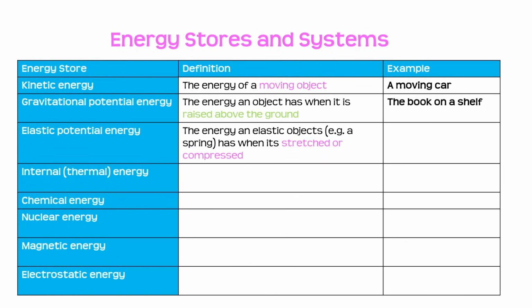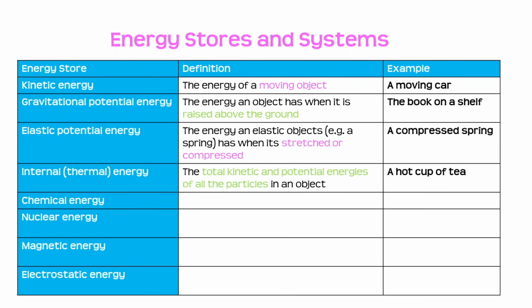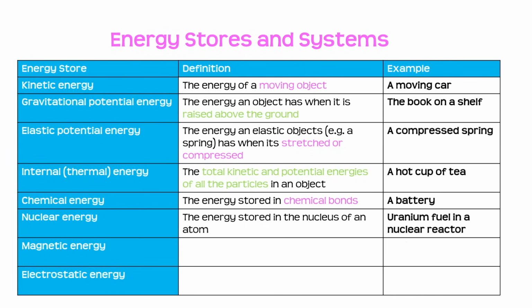Elastic potential energy is the energy an elastic object, for example a spring, has when it's stretched or compressed. Internal or thermal energy is the total kinetic and potential energies of all the particles within an object. An example of this is a hot cup of tea. Then we've got chemical energy. This is the energy stored in chemical bonds. An example of this is a battery or some food. Nuclear energy is the energy stored in the nucleus of an atom. An example of something that has this nuclear energy is the uranium fuel in a nuclear reactor.